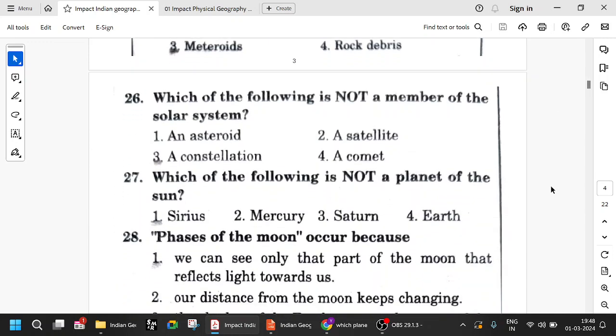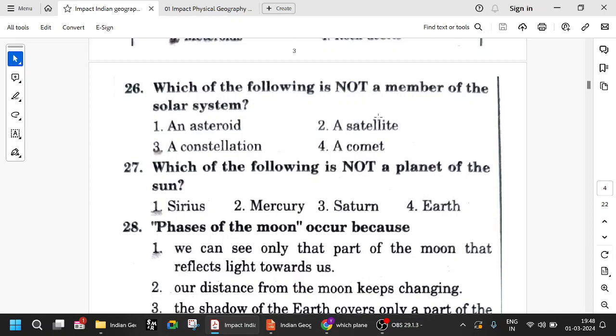So, which of the following is not a member of the solar system? Comet, satellite, asteroid, all are part of our solar system. Constellation is a group of stars. In our solar system, there is only one star. Which of the following is not a planet of the sun? These are all planets. Sirius is a star itself. It's also a star like our sun. So it is not a planet.